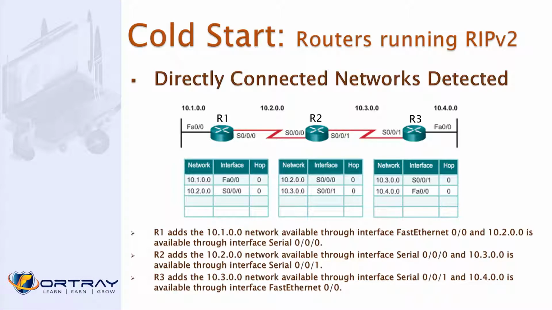Are you clear? Similarly, R2 only knows 2 and 3. He has no idea about 4 and he has no idea about 1. Similarly, R1 has no idea about 3 and 4. He only knows these connected networks. So initially, without configuring anything, you only know your directly connected neighbors, directly connected networks.